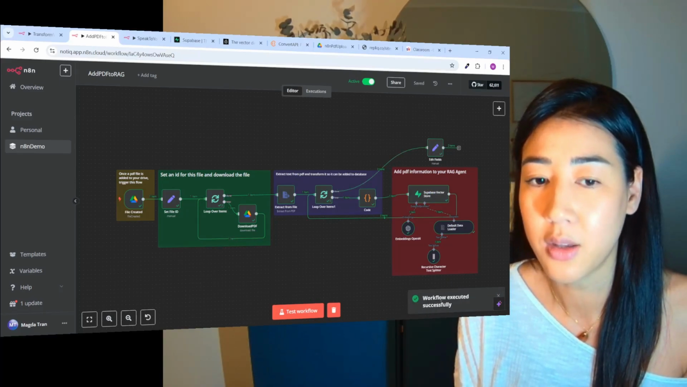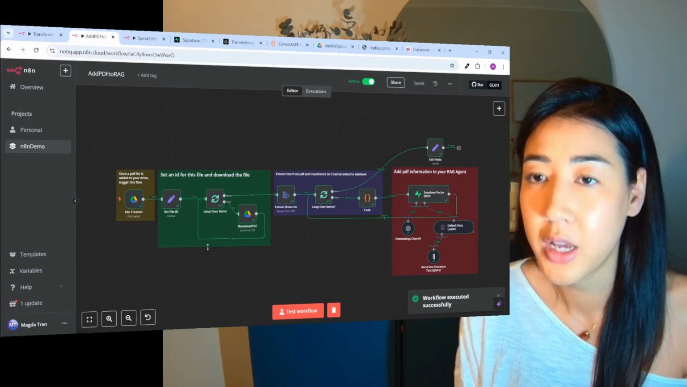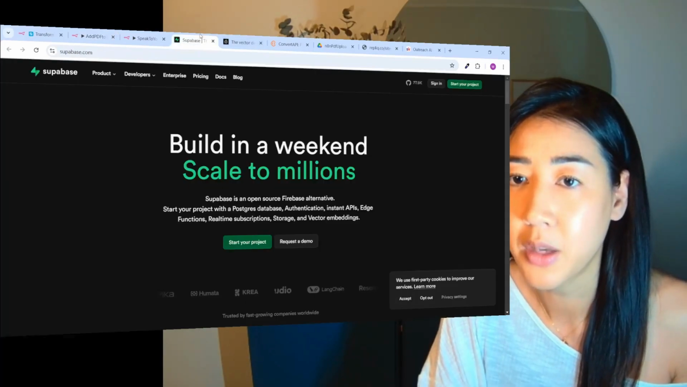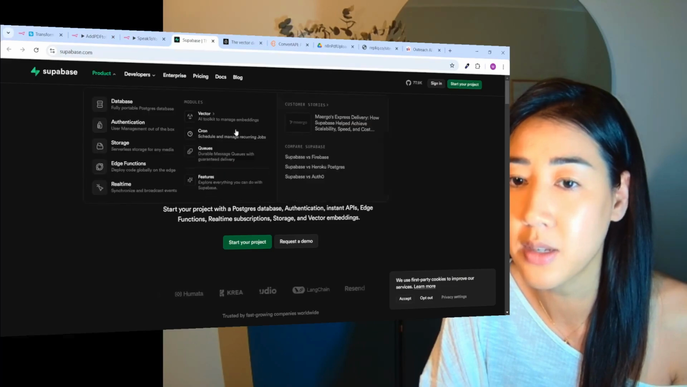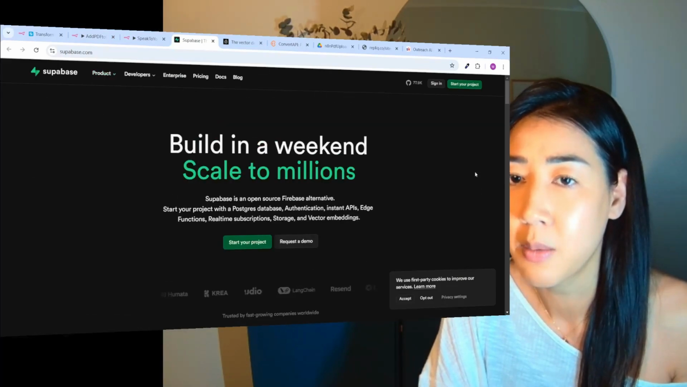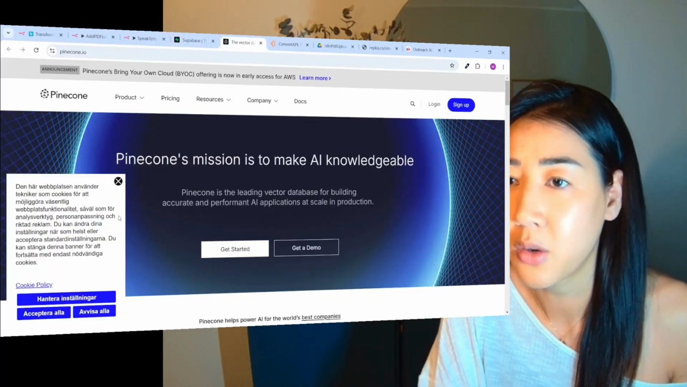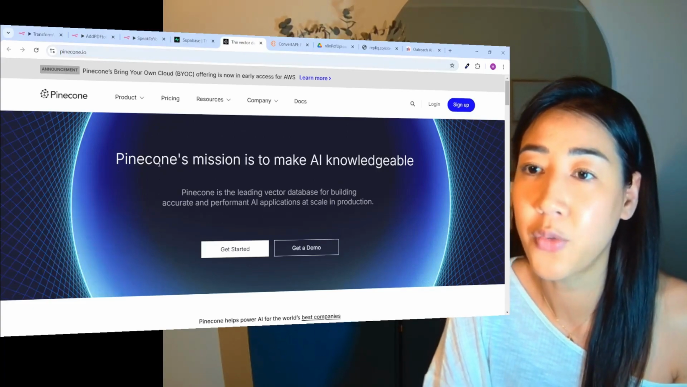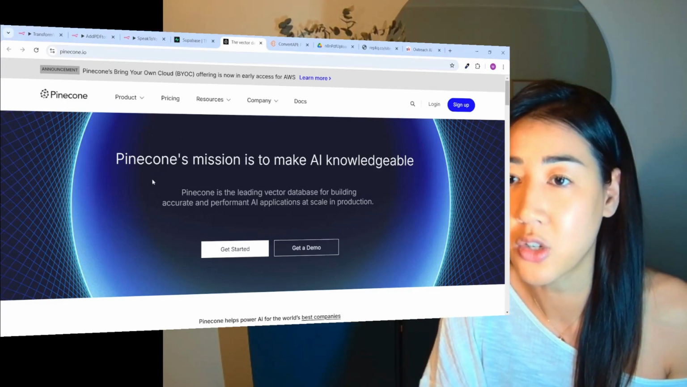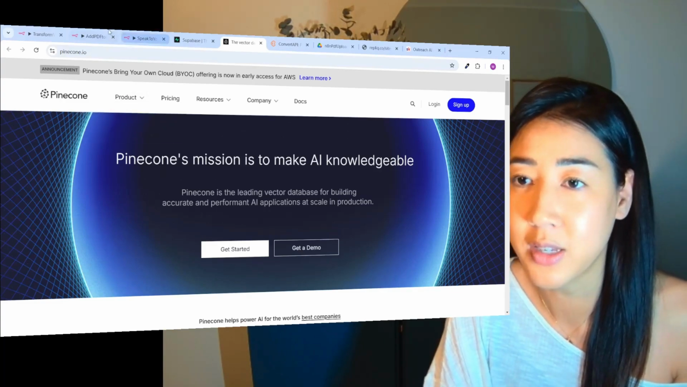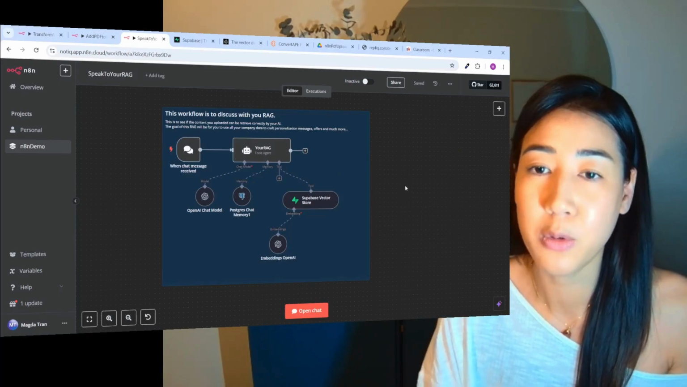And now it's successfully executed. And we are using something called supabase.com. This is the vector database we're using, but you can also use something called Pinecone.io. And there are plenty of vector databases out there, so you can just choose one of your choice. And now in the last step, we will be able to talk to our RAG.